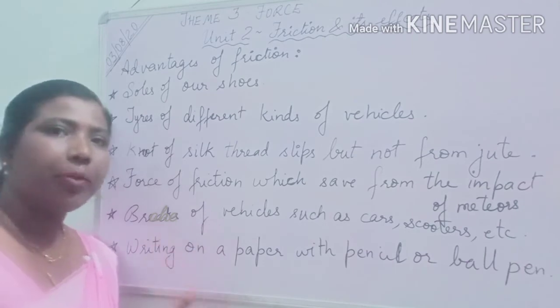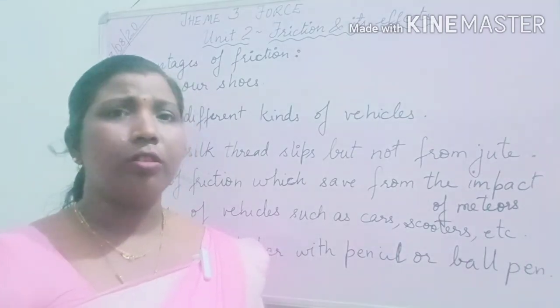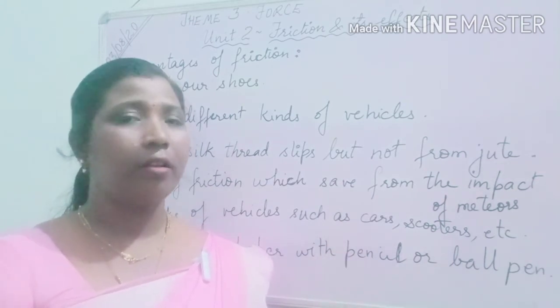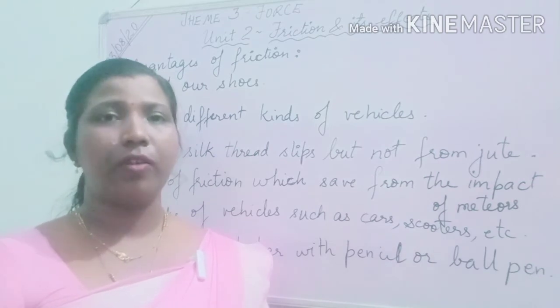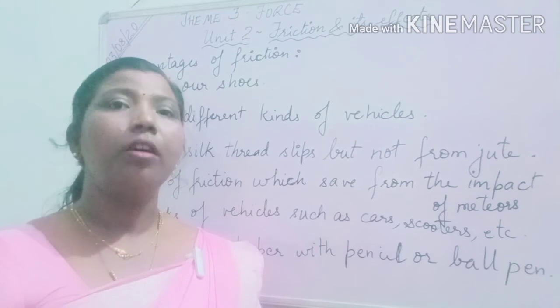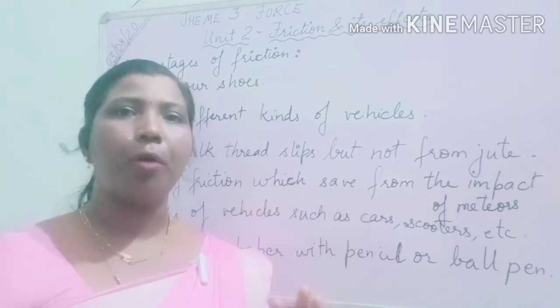Now here, brakes. When we are applying a brake, the friction is naturally in the opposite direction. When we are putting a brake, the bicycle gets stopped at a place.